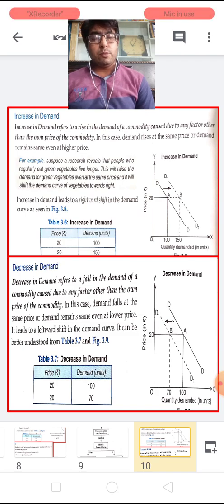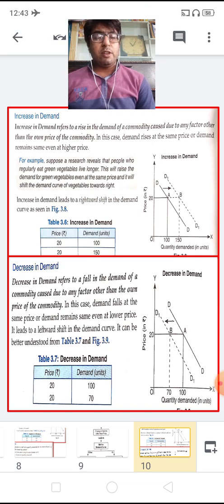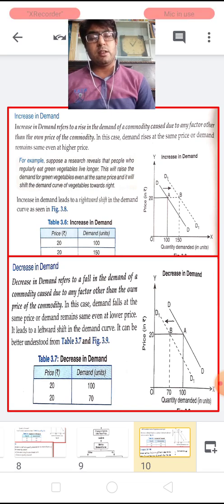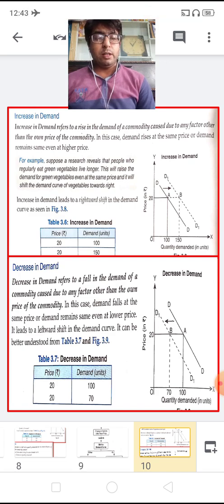So when we plot it as a diagram, you are watching, children, the demand is plotted on the x-axis, whereas the price is plotted on the y-axis. Initially, the demand curve is represented with D, and it shows the demand of 100 at a price of rupees 20.